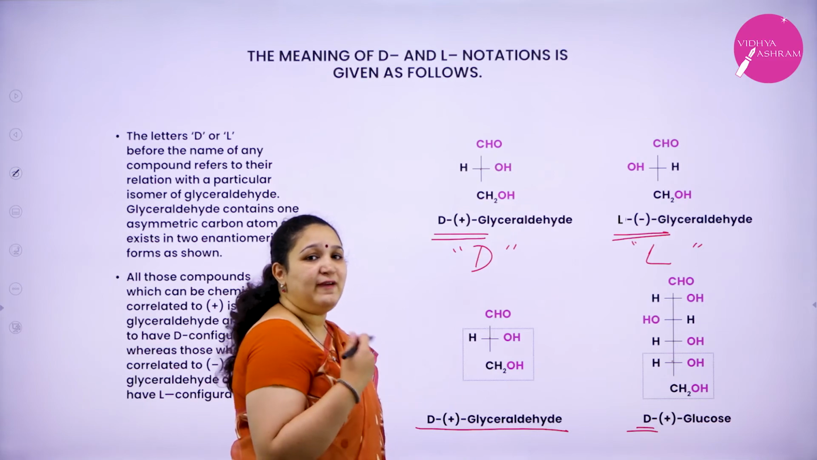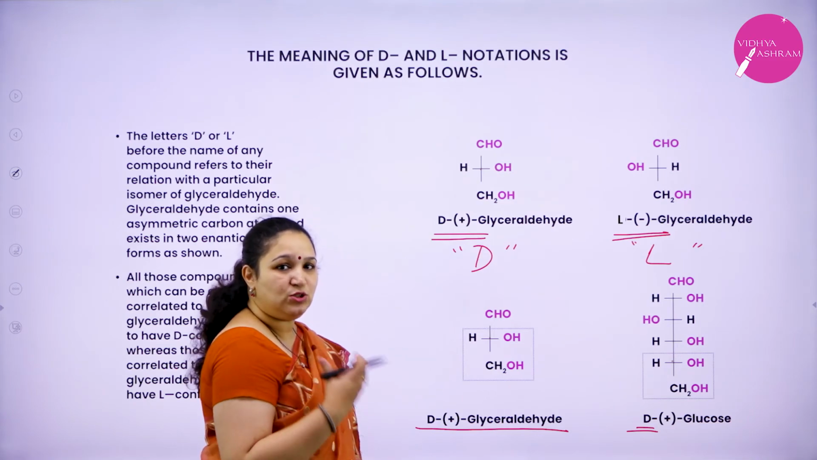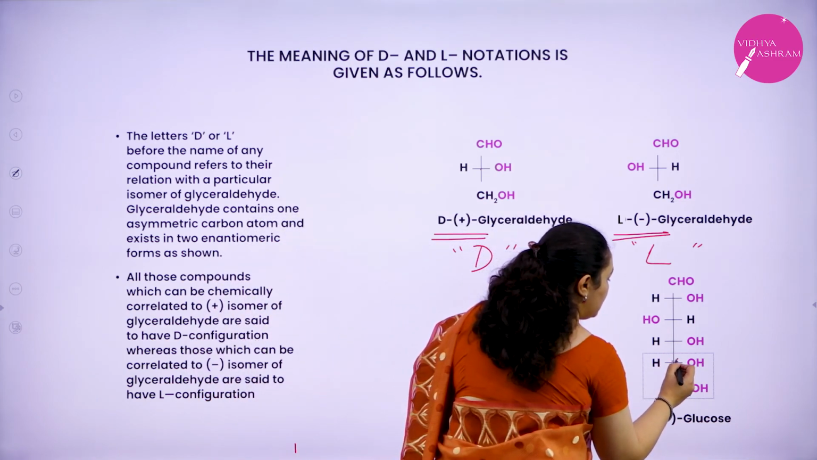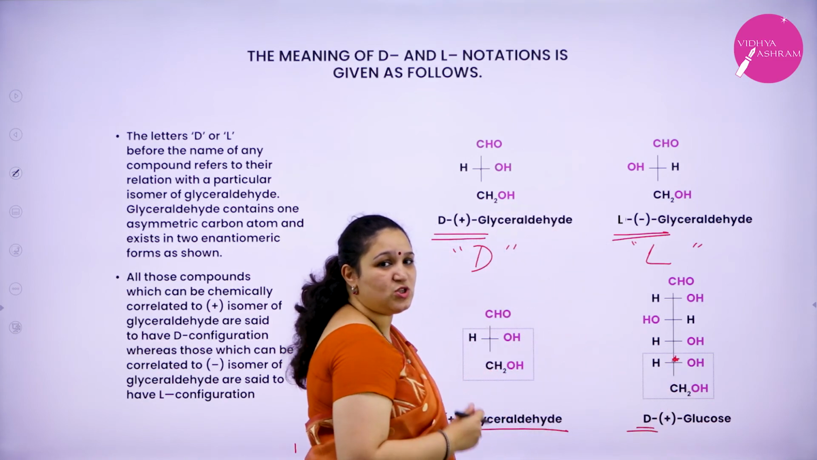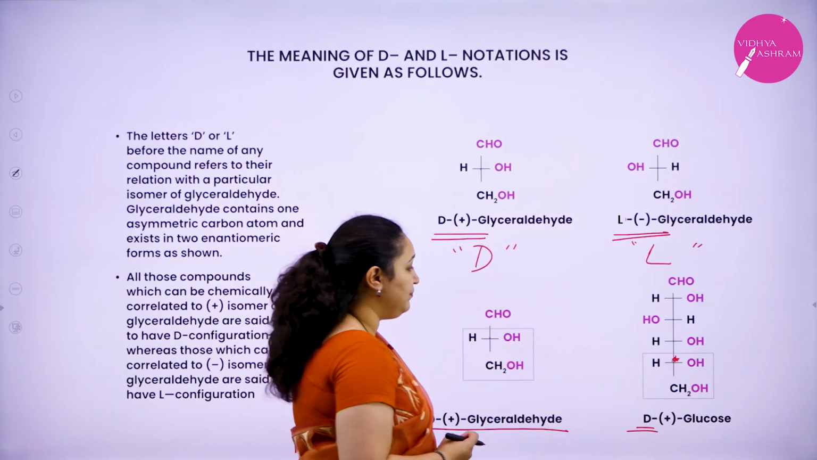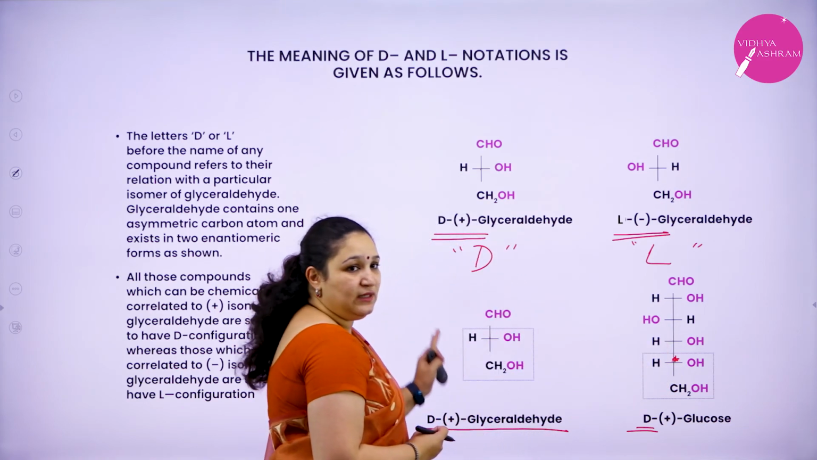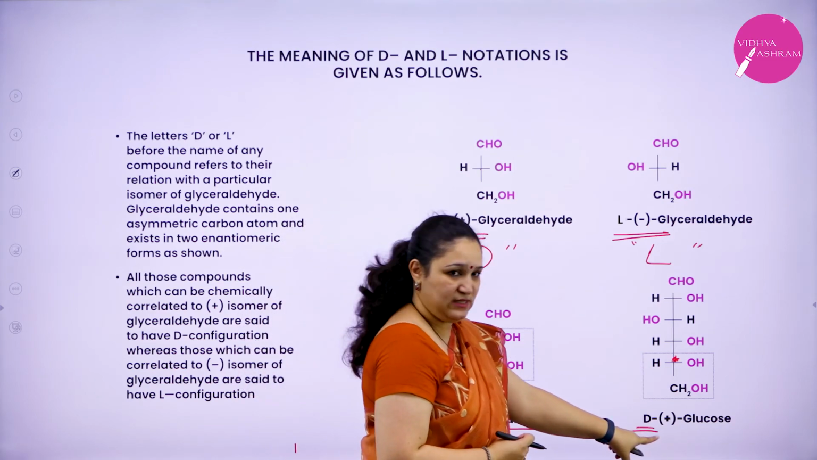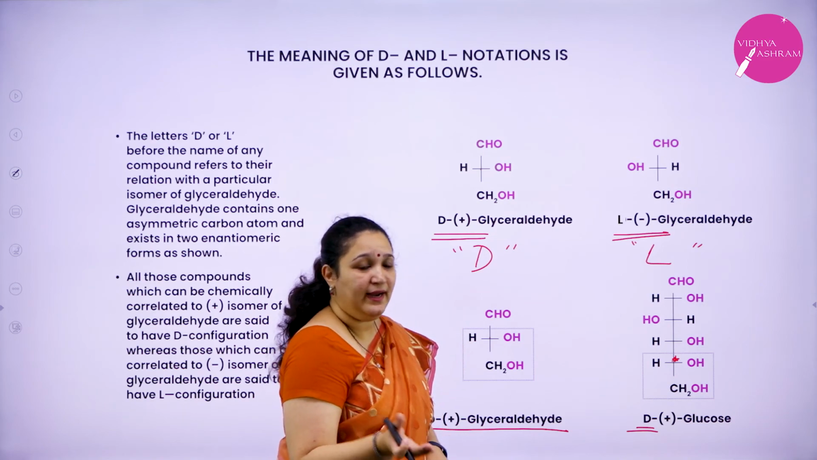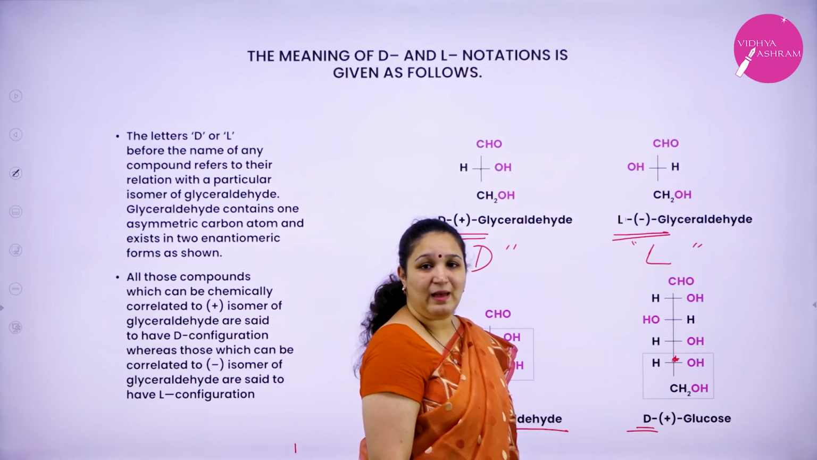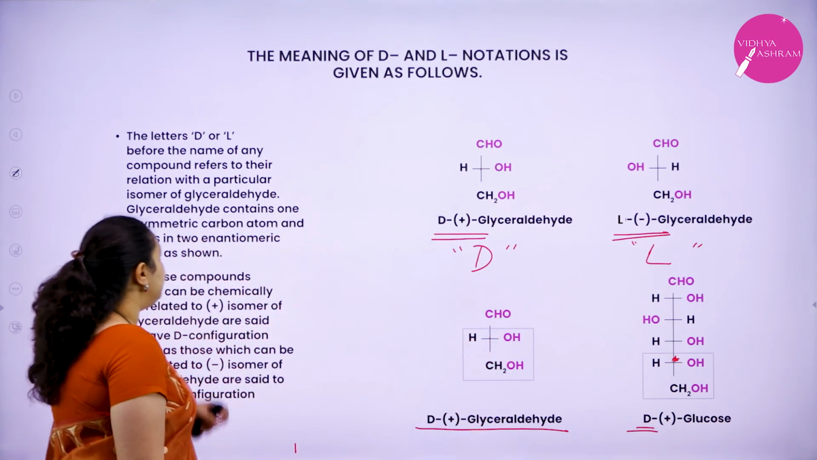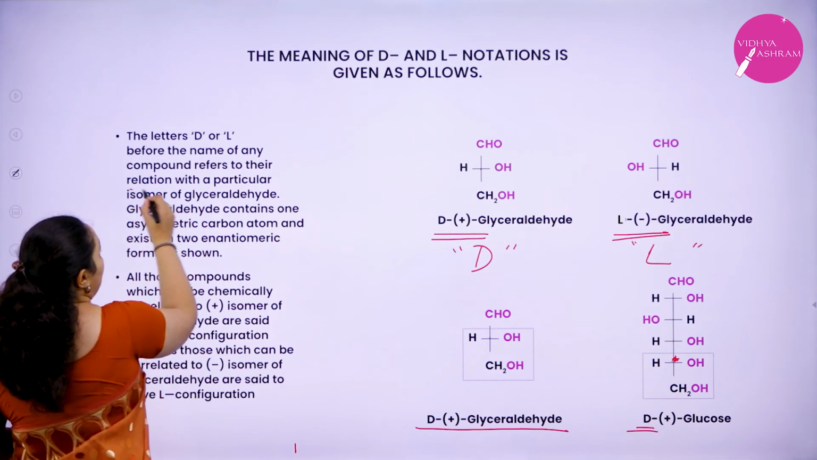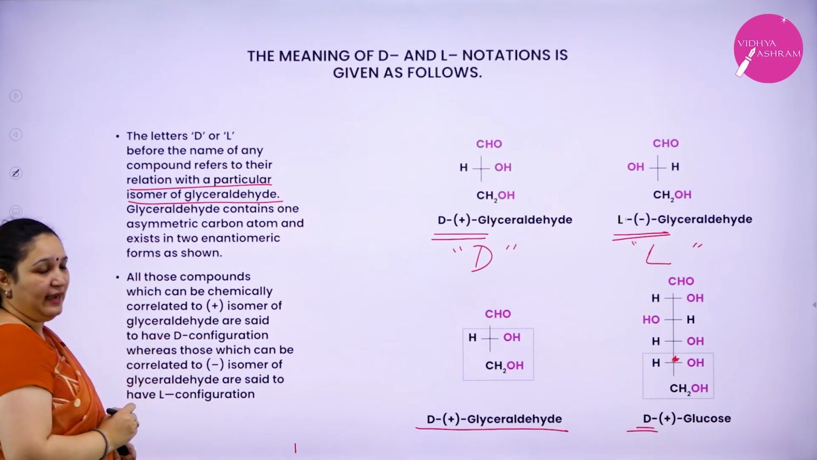hence we write it as D. If any carbohydrate's last 2 carbon atoms, or the chiral carbon atom of glucose or any carbohydrate, you take and compare with the D and L form of glyceraldehyde: if it matches with D-glyceraldehyde, you write it as D. If it matches with L-glyceraldehyde, then you write it as L. Am I clear? So again, the letter D and L before the name of any compound refers to a relation with a particular isomer of glyceraldehyde.